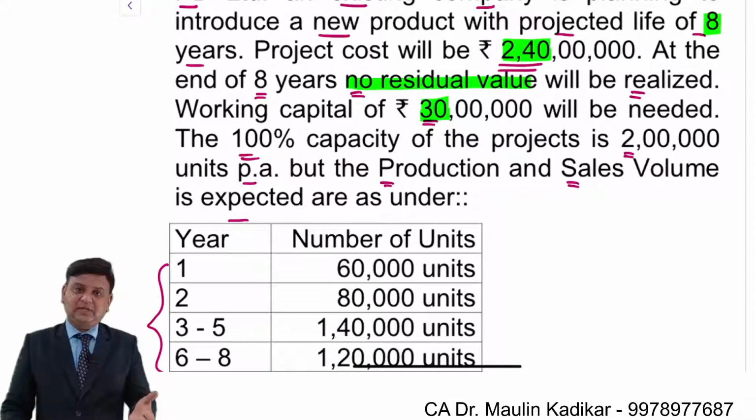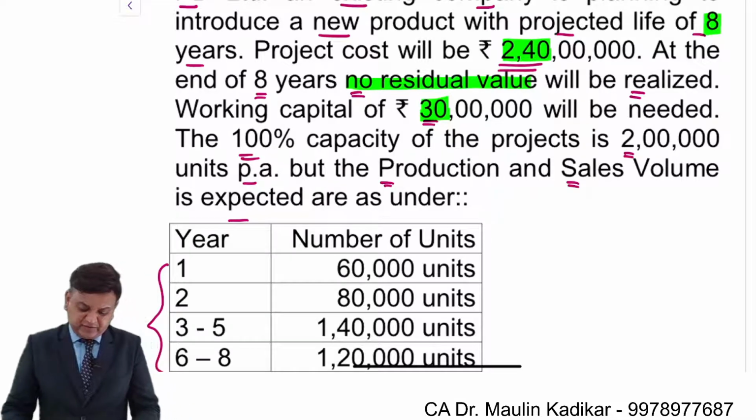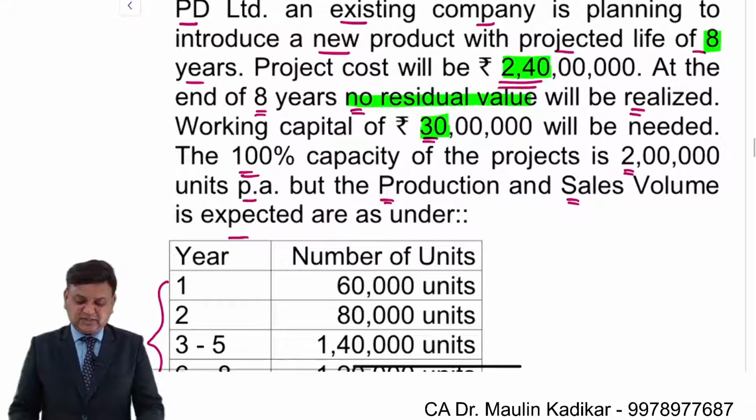Then in step number 3, there is no capital gain or loss on the sale of the machinery because the salvage value is 0. However, there is working capital recovery of 30 lakhs, so we consider a terminal cash flow of 30 lakhs. This is the way to handle step 1 to step 3.